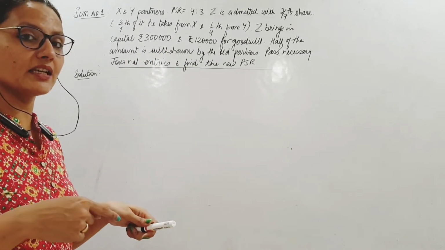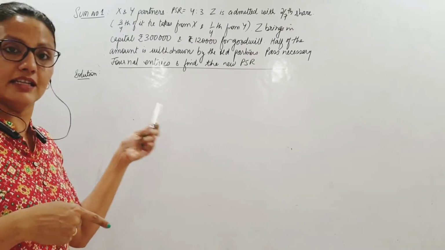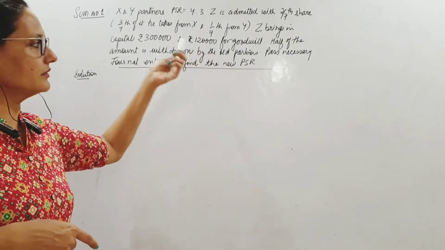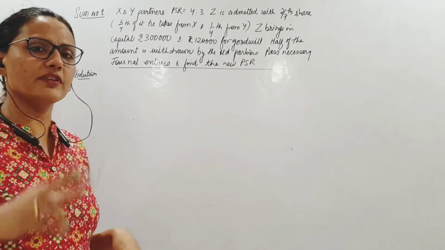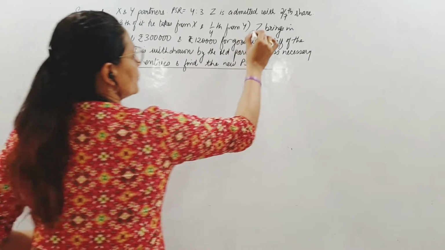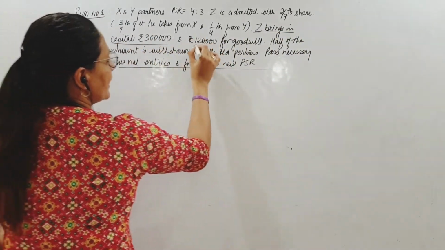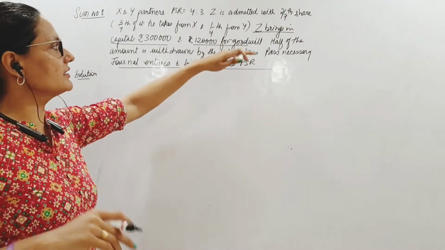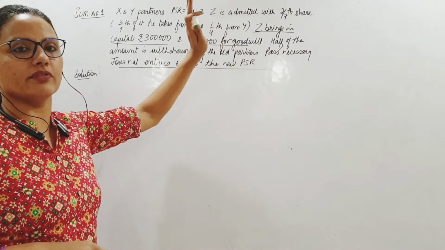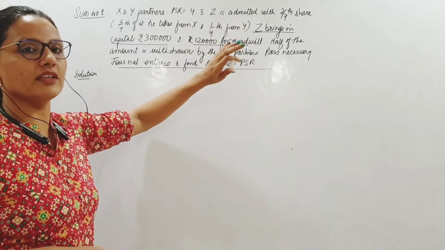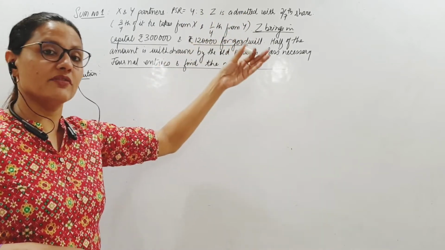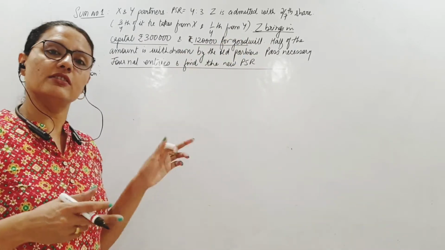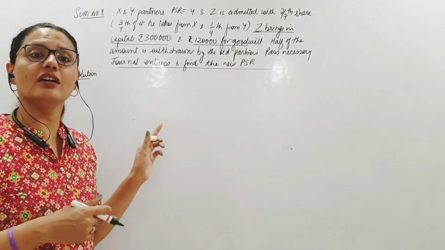Why is he giving 1,20,000 for goodwill? This is his PFG, his share of goodwill. Half of the amount is withdrawn by old partners. We'll come to that later. So first thing you understand, Z is bringing in what all? He's bringing in capital and his share of goodwill. Remember, one place where you can go wrong is considering this as the goodwill of the firm and then finding 2/7 of that. Some sums will say goodwill of the firm is this much and some sums will say Z is bringing in this much. This is his share. This is not the goodwill of the firm.